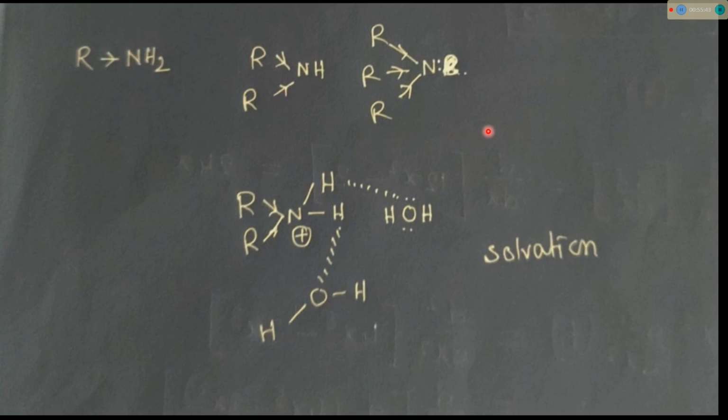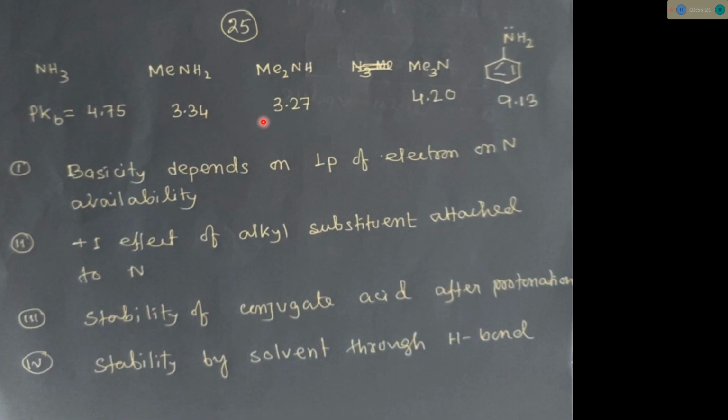If we consider the aqueous solution, there will be a different situation. We have to consider all of the effects: hydrogen bond formation, electron donation by plus R effect, hydrogen bond formation of the conjugate acid, meaning stability of the conjugate acid. By considering all the four effects, the most basic will be the secondary, then primary, then tertiary, and that will be justified by the pKb value.